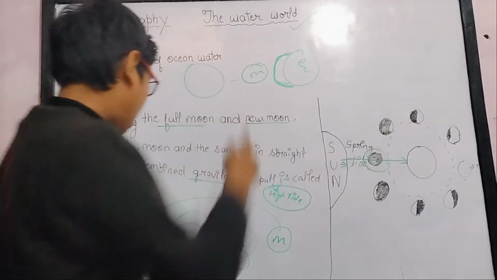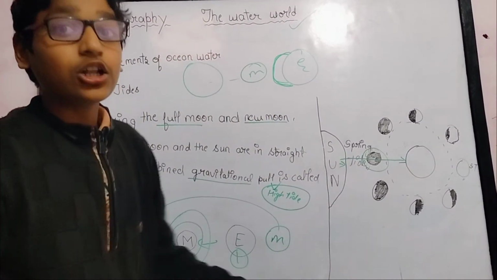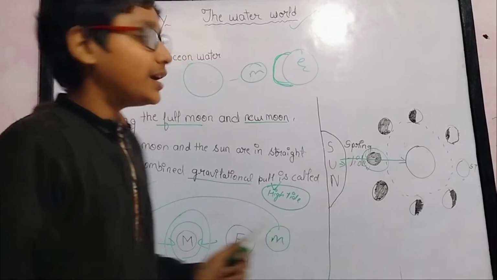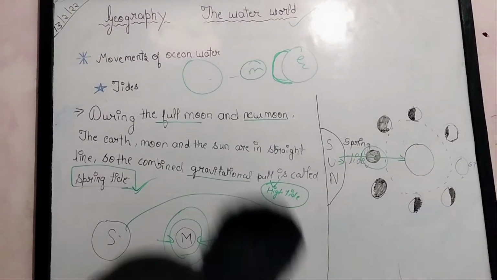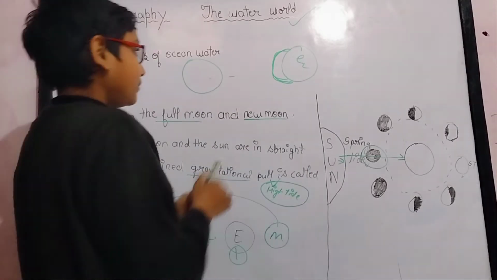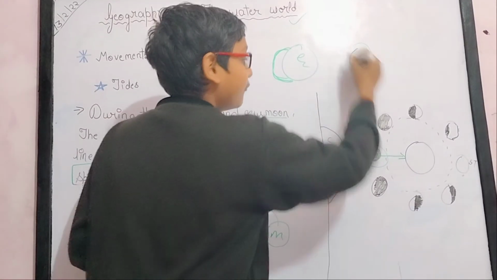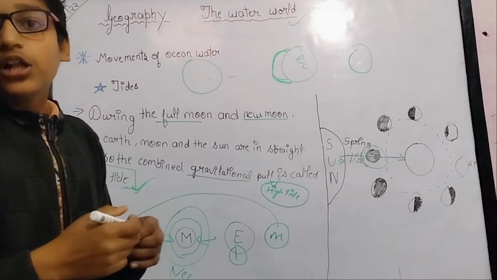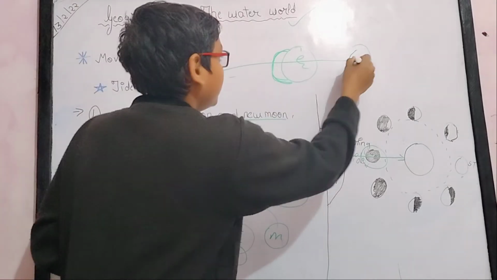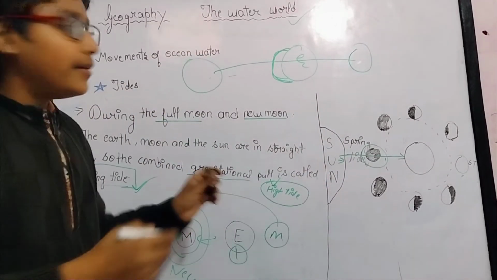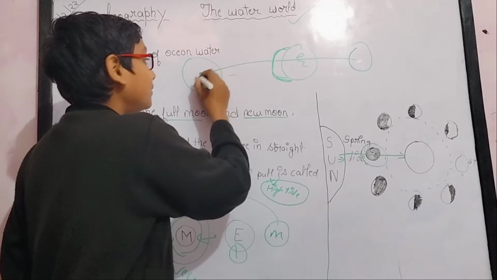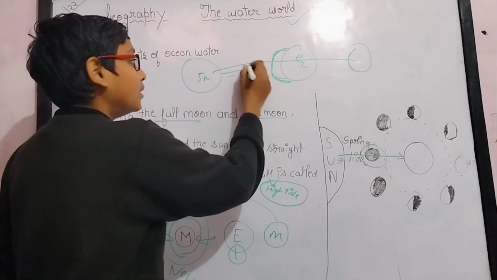And it is not only at new moon, it also happens when there is a full moon, like this. When the moon is full, this is also in a straight line.